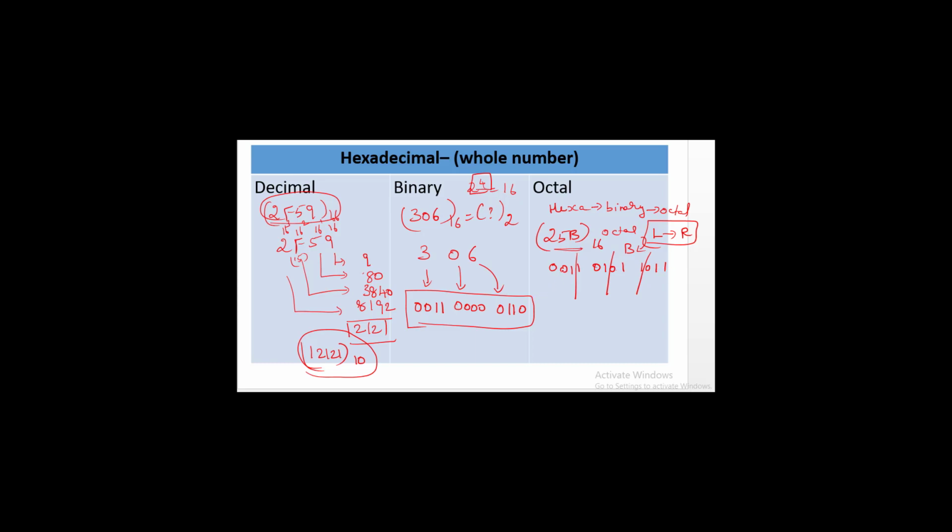So here 0, 0, 1 in the sense its equivalent value is 1. 1, 0, 1 in the sense its equivalent value is also 1. 0, 1, 1 equivalent value is 3. 0, 1, 1 equivalent value is 3. Therefore, for a given hexadecimal number 25b to the base 16, its equivalent octal number is 1133 to the base 8.